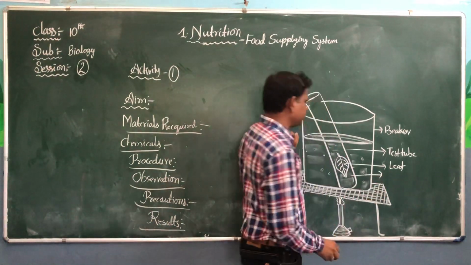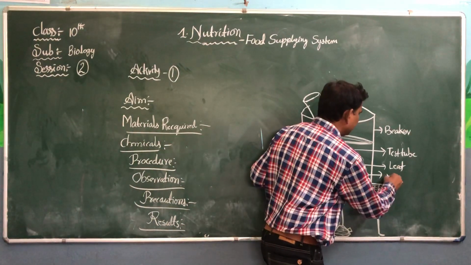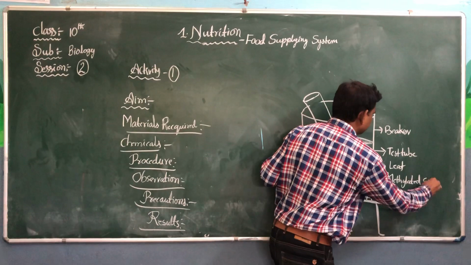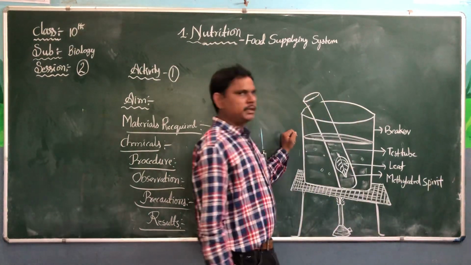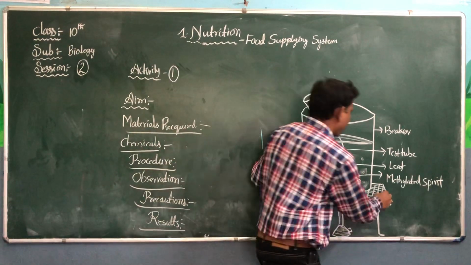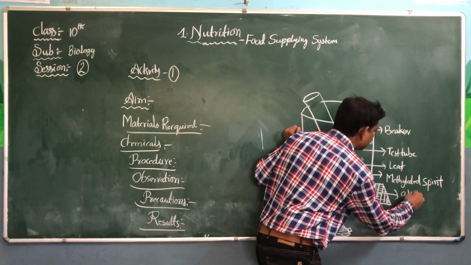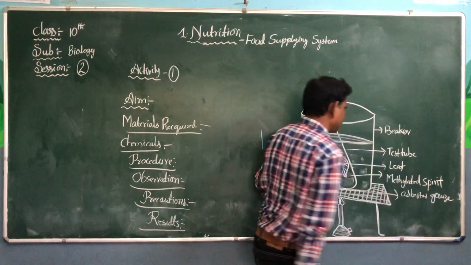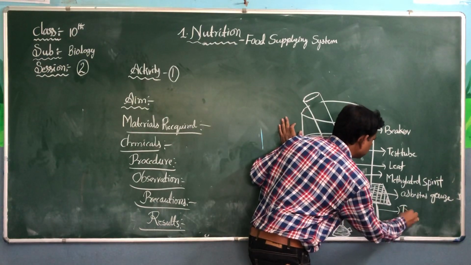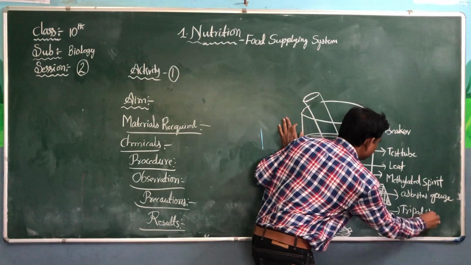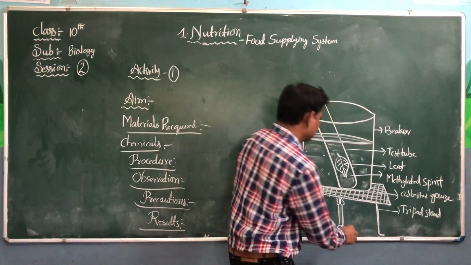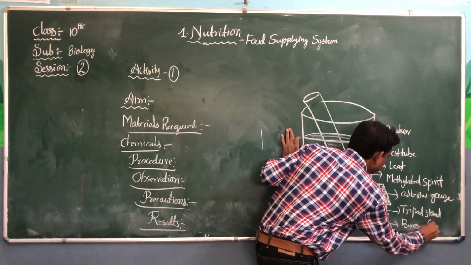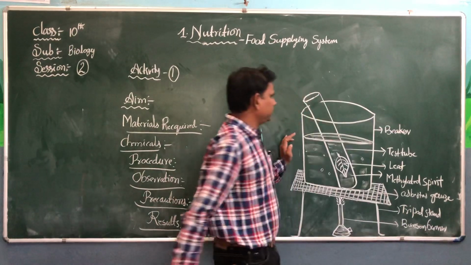And some chemical you have taken in the test tube: methylated spirit. Asbestos gauze, tripod stand. The last one is Bunsen burner.